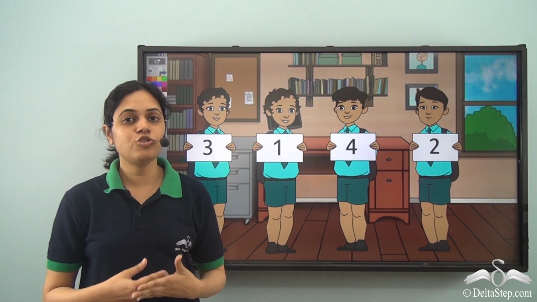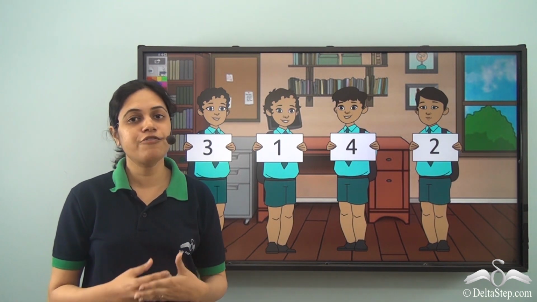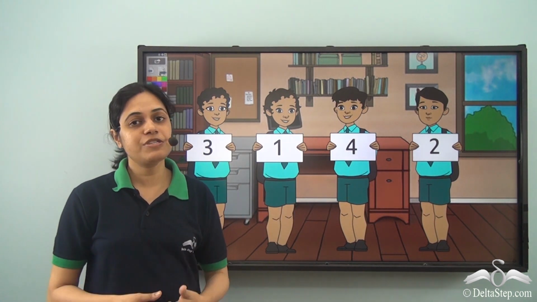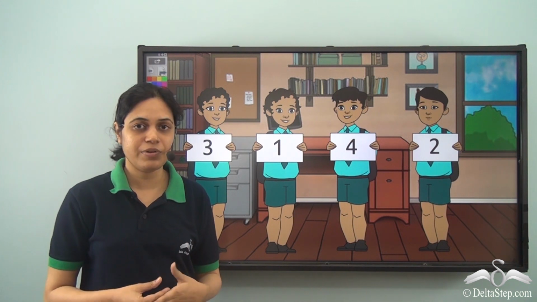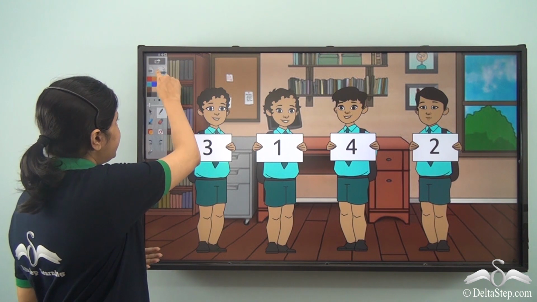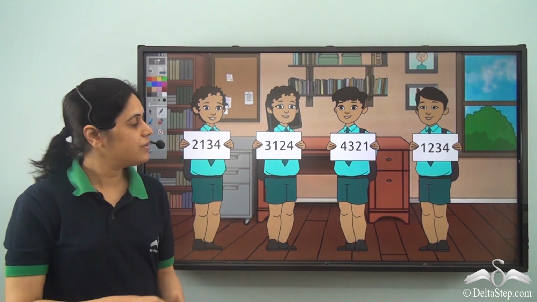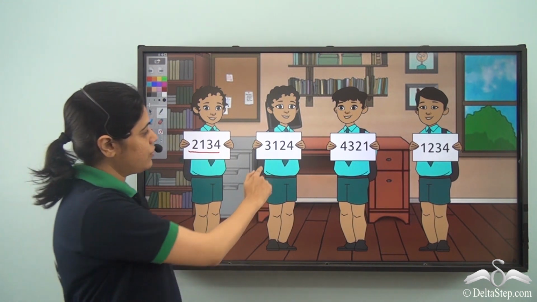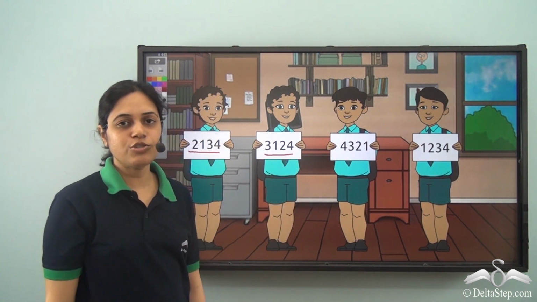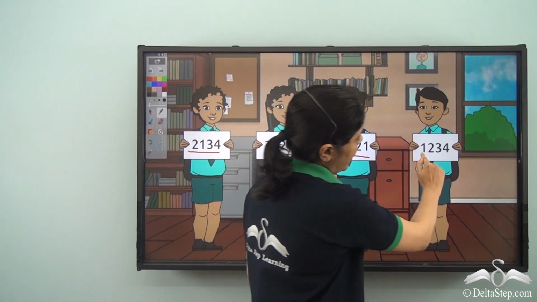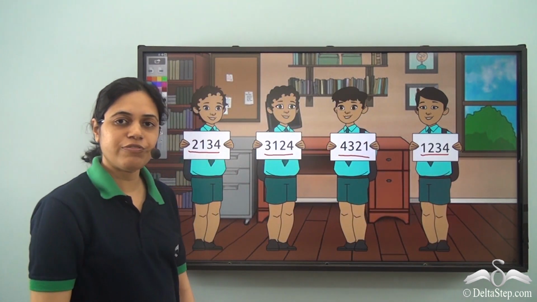Now they were supposed to make a 4-digit number using these 4 digits. And the person who made the highest number, that is the greatest number, would win the game. So let us see what numbers did they make. This boy made 2134. This boy made 3124. This boy made 4321. And this boy made 1234.